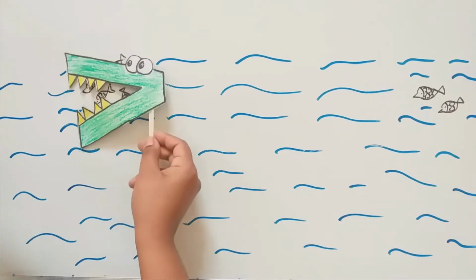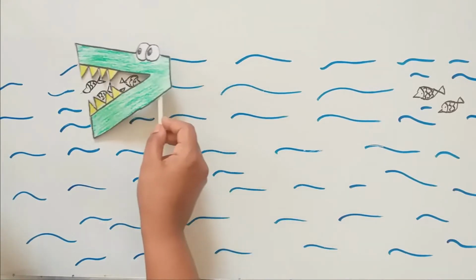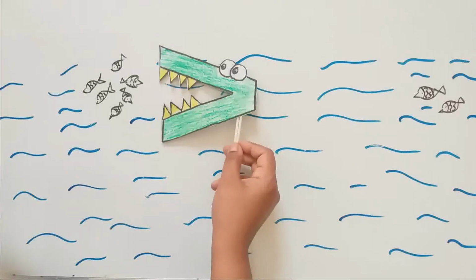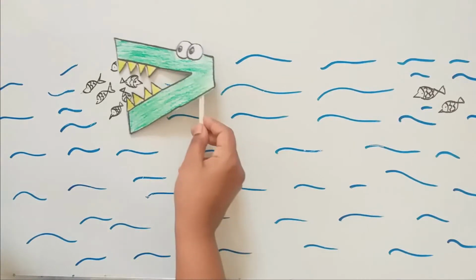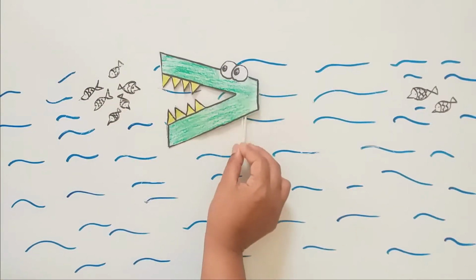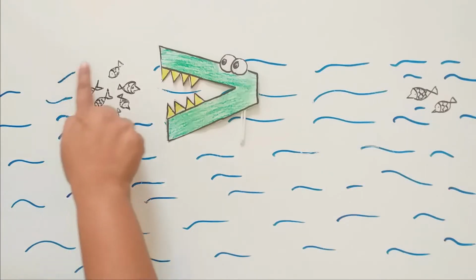So what happened? This alligator will eat only more fishes, and the mouth of the alligator will open only to more fishes. More. So children, what happens when the alligator is very hungry? It will eat more fishes.